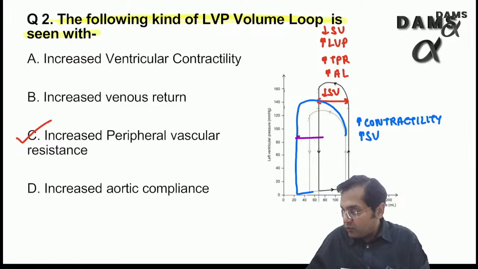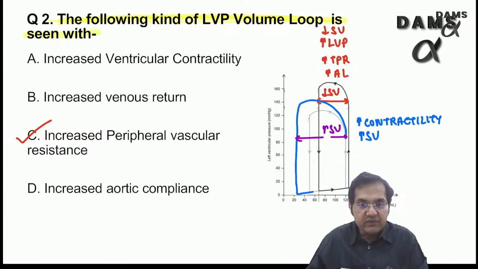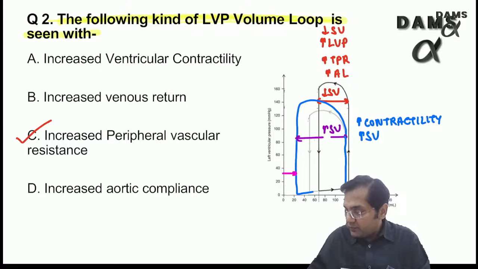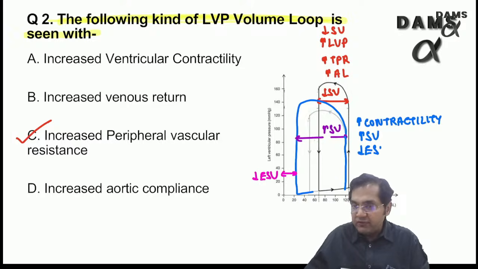Stroke volume is increased, so naturally the end systolic volume will be reduced.